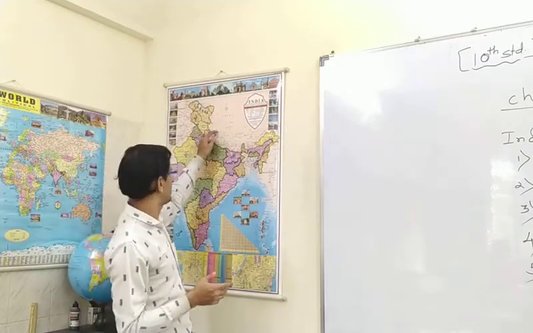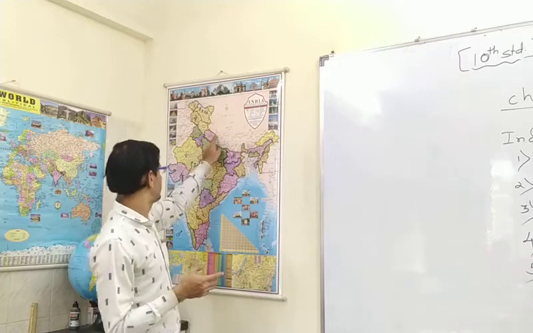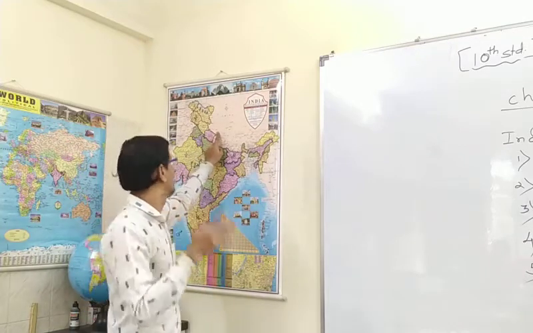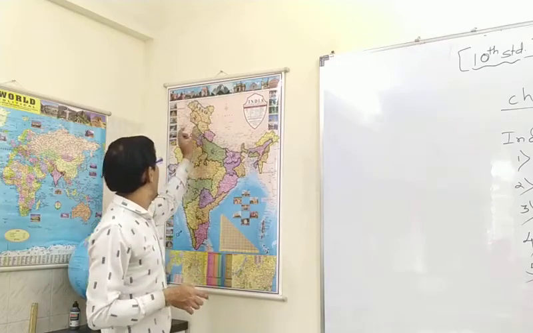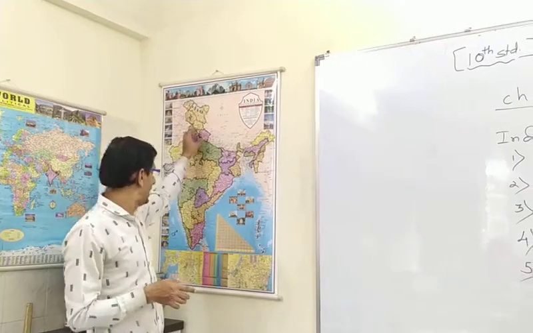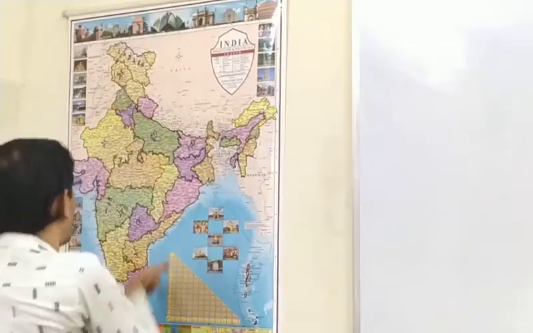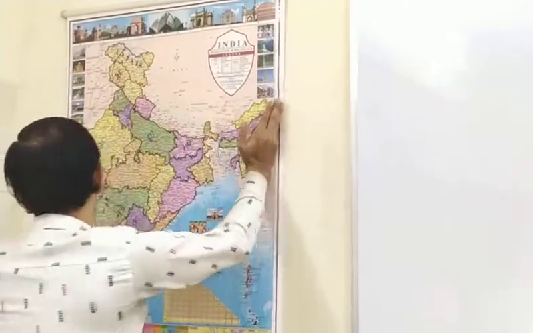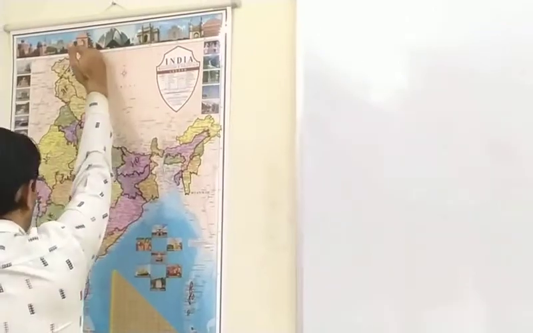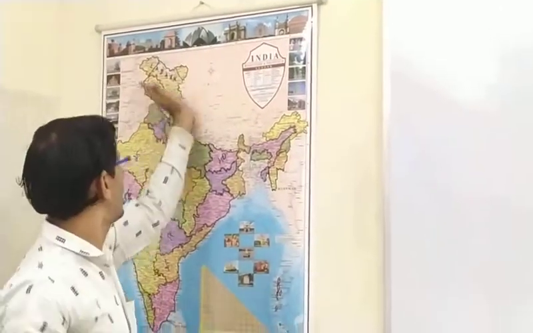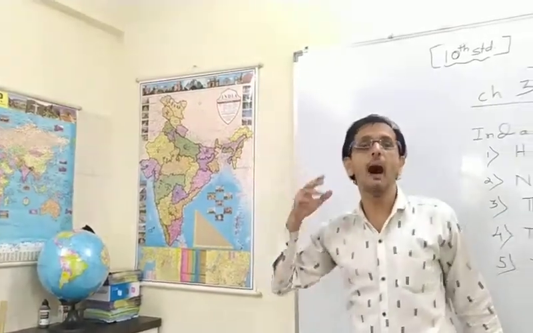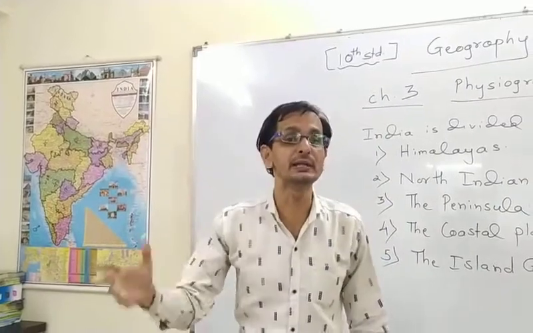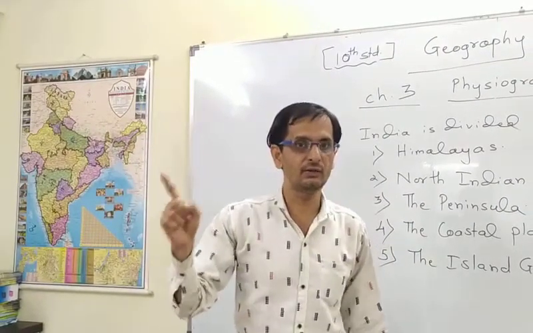Even though it is a part of China, you can easily reach it from Uttarakhand. It is not far away. So Jammu and Kashmir, as well as Himachal Pradesh and Uttarakhand, is the north part of India. East, west, north, south: obviously the north part of India, where there are mountains, is the region which lies above 6,000 meters.